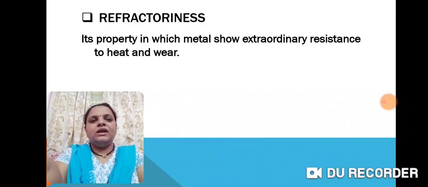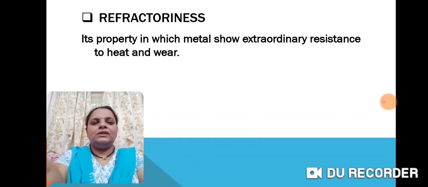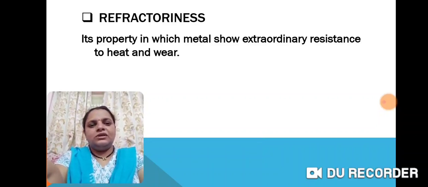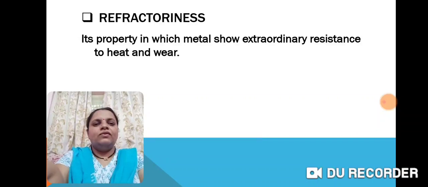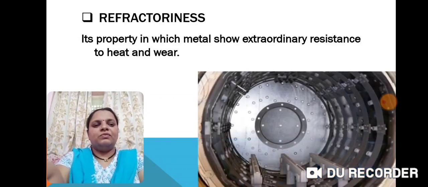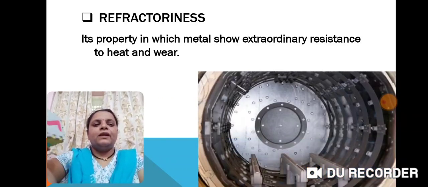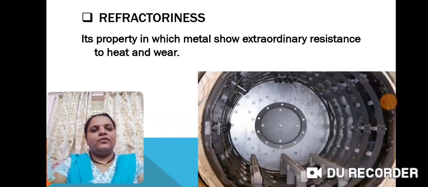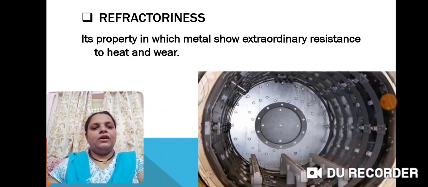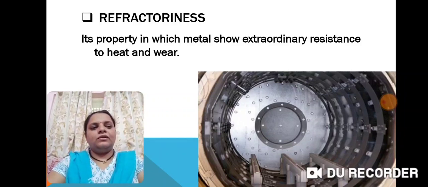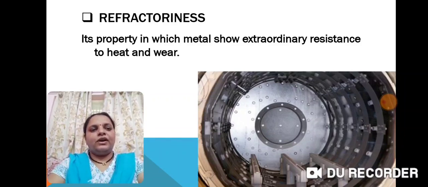This is the furnace. If we build it simply with cement or something like that, it has very little resistance. So if we need extraordinary resistance, inside the furnace we have to use refractoriness, which is made of metal. See here in this picture, there is a metal lining inside this furnace, and we are using it as a refractory.